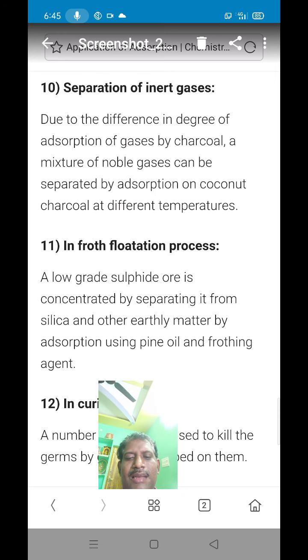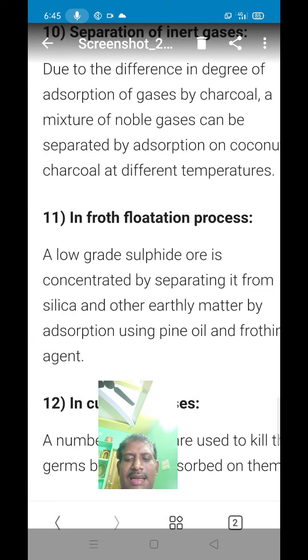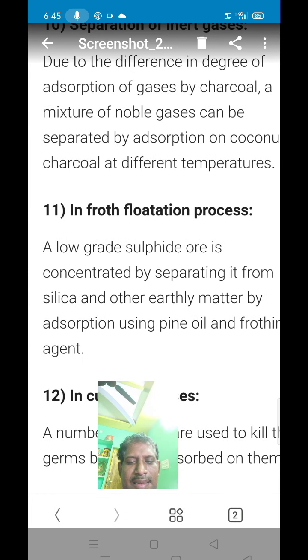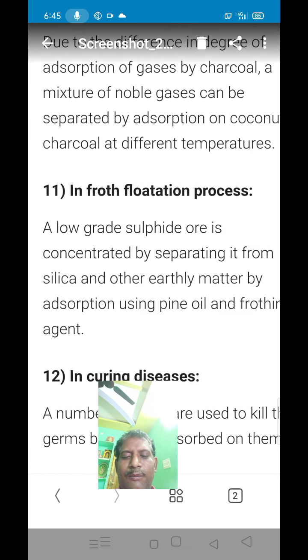Next, the froth flotation process. Froth flotation is used for removal of impurities present in sulfide ores. A low-grade sulfide ore is concentrated by separating it from silica and other earthly matter by adsorption using pine oil and frothing agents.